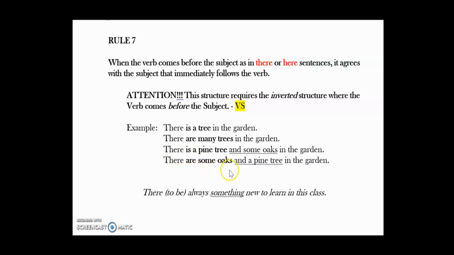There are some oaks and a pine tree. Oaks is plural, therefore you have the verb are. Now you try. There's always something new to learn in this class. What do you remember about this subject, something? Subjects that end with thing, body, one are always going to be singular. So this is your singular subject. Therefore, the verb is going to be is. There is always something new to learn in this class.